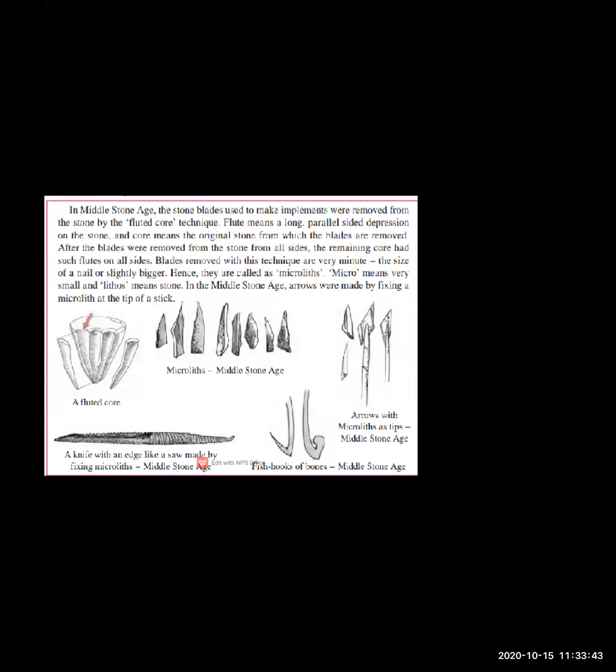So in the Middle Stone Age, arrows were made by fixing a microlith at the tip of a stick. Different kinds of wooden sticks were used, and this kind of microlithic stone tools are a fluted core. It means they take a long wood, take out the sticks, and attach and fix these tools on the top of the wood, and they handle it. This kind of arrows they made.